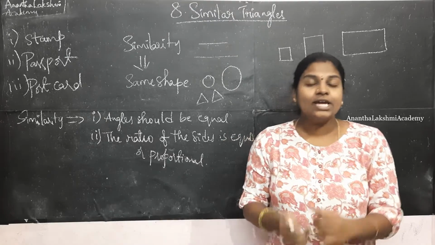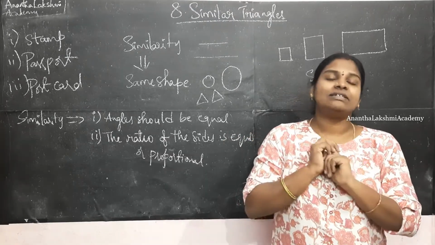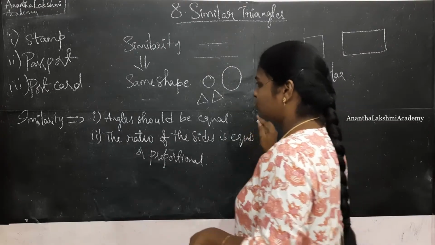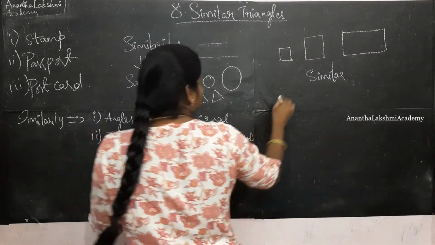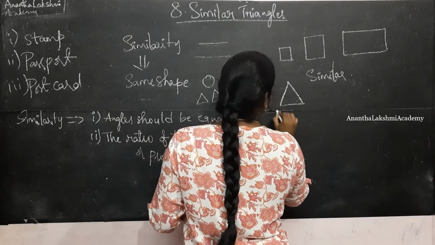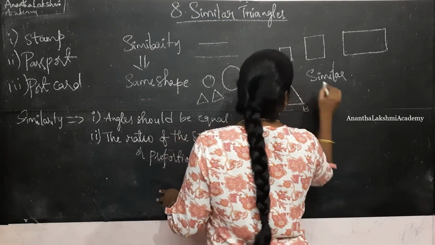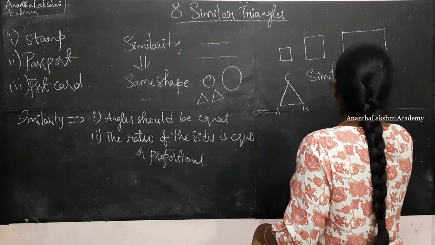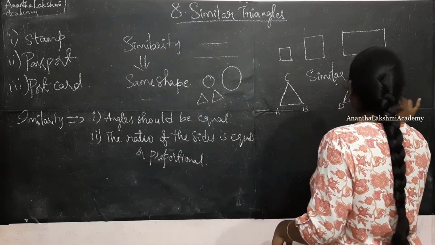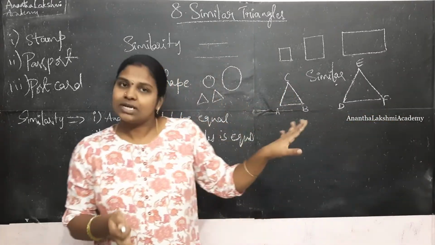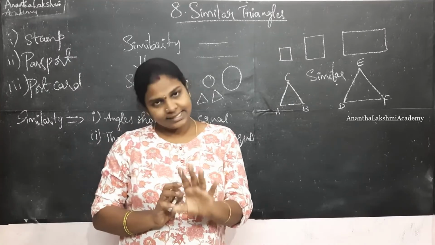When do we say two triangles are similar triangles? Okay, let us draw two triangles, A, B, C, and D, E, F. Now, for the similarity of the polygons, triangle also comes into the section of the polygons, isn't it?